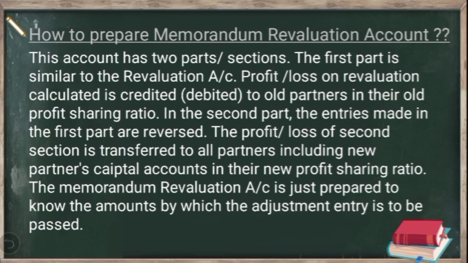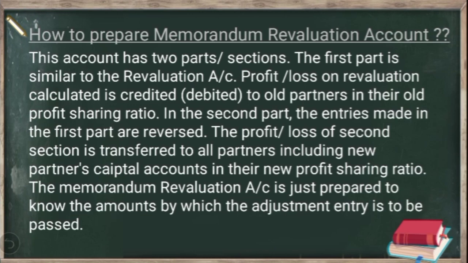The second entry is for recording the various profits on revaluation: various profits on revaluation account debit to revaluation account. Then we close the revaluation account to see whether there is net profit or net loss. So the revaluation account has only one section to calculate the net profit or net loss, which will be transferred to only the old partners' capital accounts in the old profit sharing ratio. That is about the revaluation account.